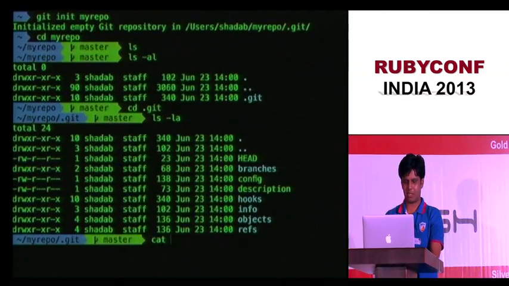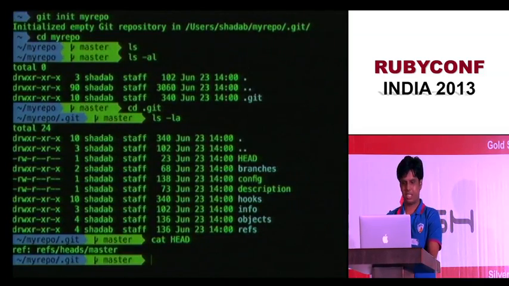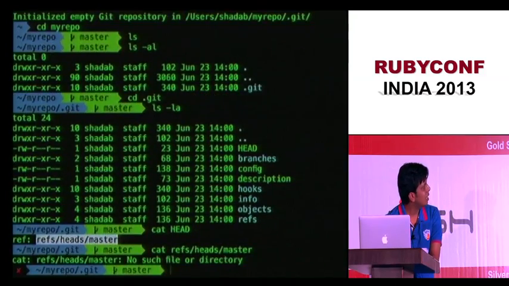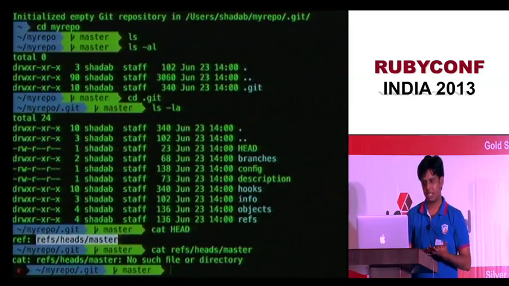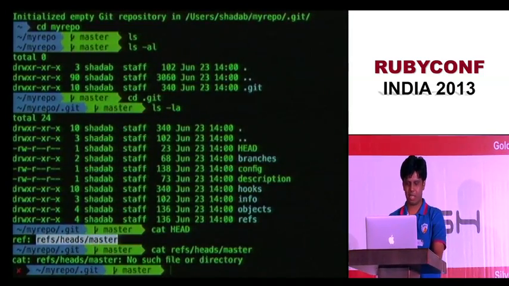Now let's try to cat it. What's inside it? It contains a reference. If you can't see, it's ref: at the beginning. So it contains a reference to this file. Let me try to cat this file. It says no such file or directory. Why would it say that? Because there's no commit yet. So let's go back, commit something, and come back.